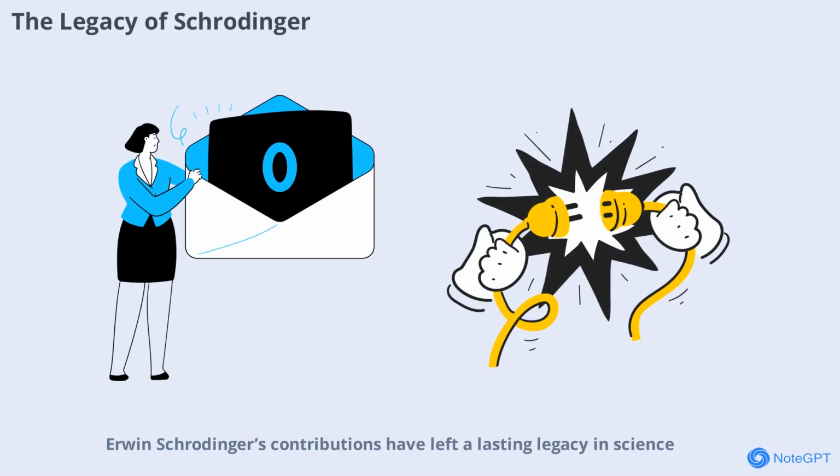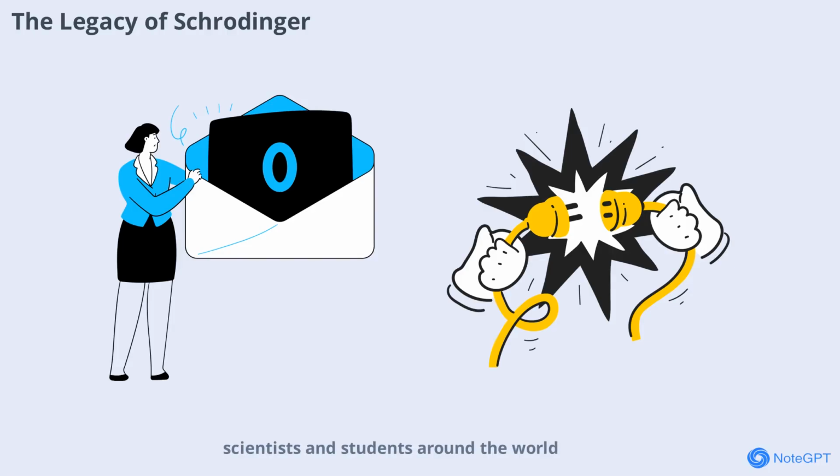Erwin Schrödinger's contributions have left a lasting legacy in science. His wave equation is a pillar of modern physics, influencing everything from chemistry to technology. Schrödinger's work continues to inspire scientists and students around the world, shaping the future of research and discovery.